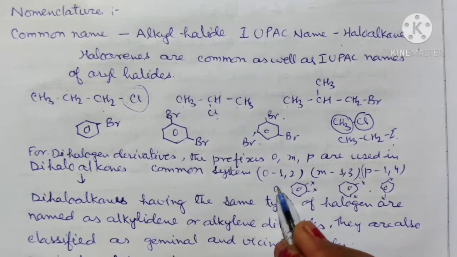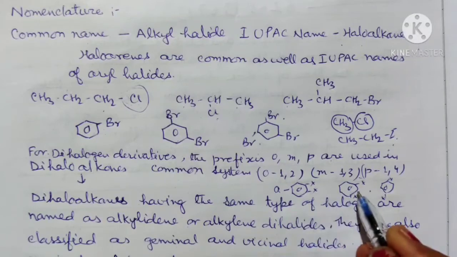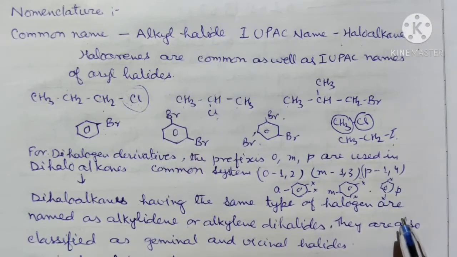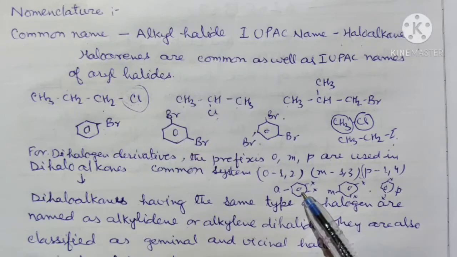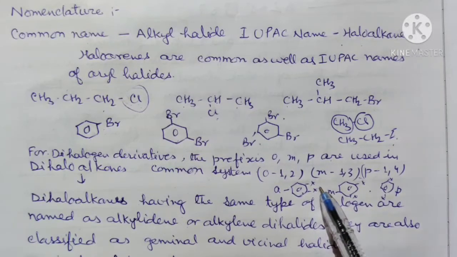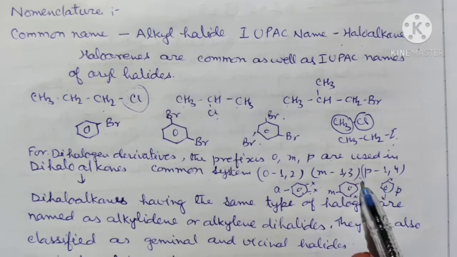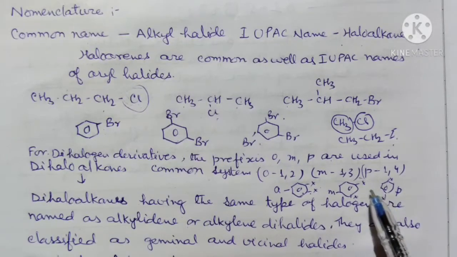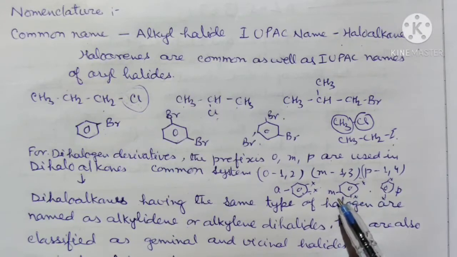The first condition is called ortho, the second is called meta, and when they are opposite to each other, it is called the para position. So in the trivial system, the dihalogen arenes may be ortho, meta and para. In the IUPAC system, ortho is named 1,2, meta is 1,3 and para is 1,4. In the IUPAC system, we have to represent the number of the carbon atom to which the halogen is attached.